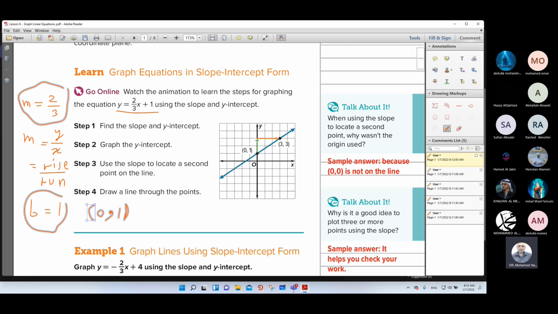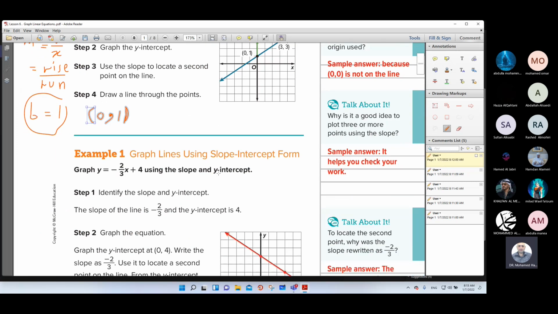Then determine the run. The run will be 3, so count to the right 3: 1, 2, 3. You will get the second point. Then connect the 2 points and you will get the line.